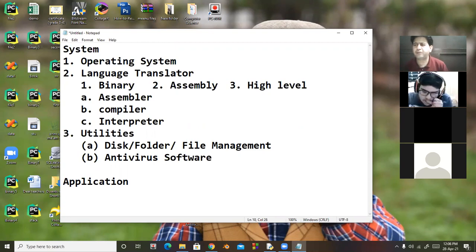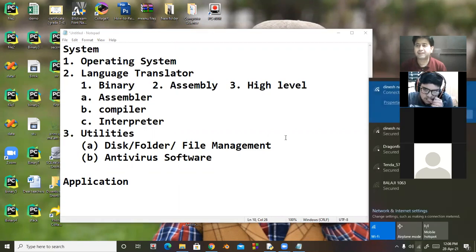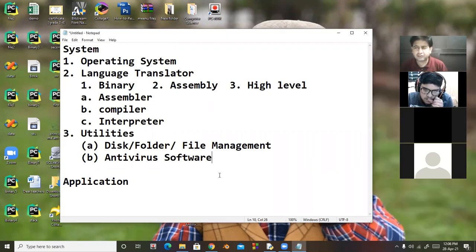At present, if we use Windows 7, there is a preloaded antivirus. So antivirus software, what are they doing? They are removing the virus. So what is a virus? It is a user-created program that disturbs the normal working of your computer system, and antivirus software finds these types of virus and removes them.